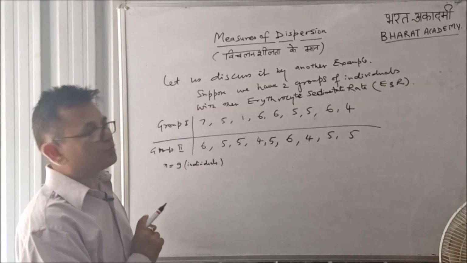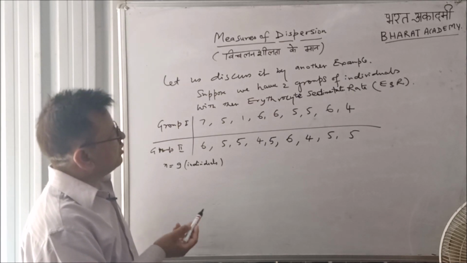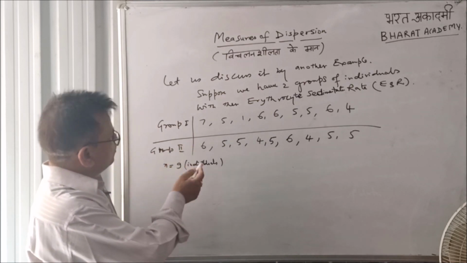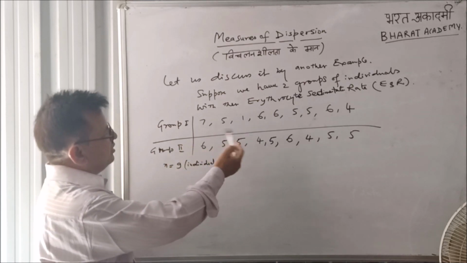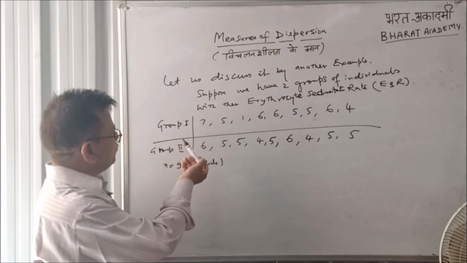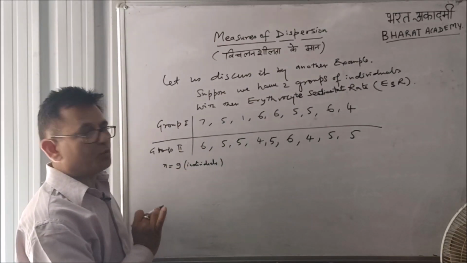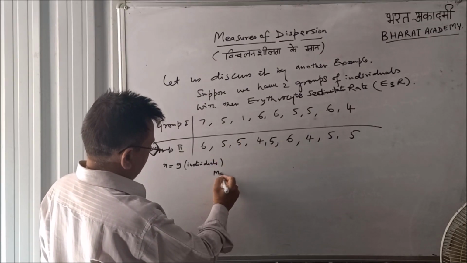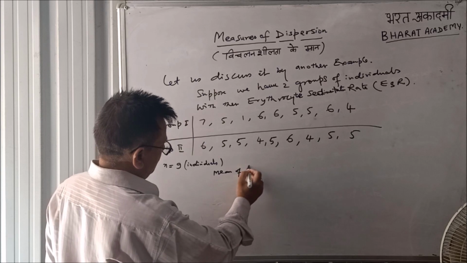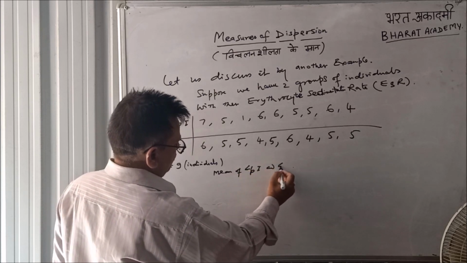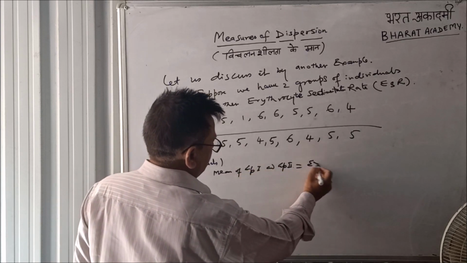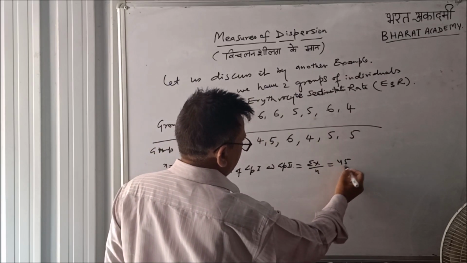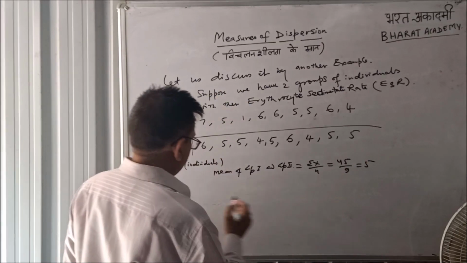Suppose we have two groups of individuals with their erythrocyte sedimentation rate, ESR. Group 1, this is group 2. These are the ESR values of 9 individuals in group 1 and 9 individuals in group 2. If I try to calculate the mean of these individuals, the mean of group 1 and group 2 is equal to summation x upon n. In both cases their totals are 45. 45 upon 9 means this is 5.